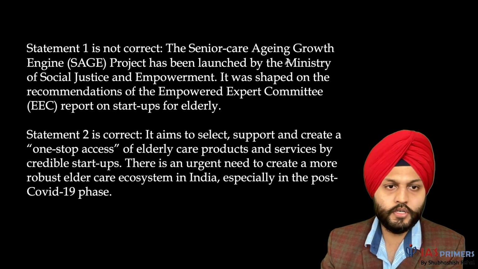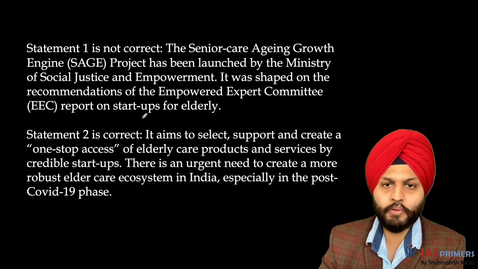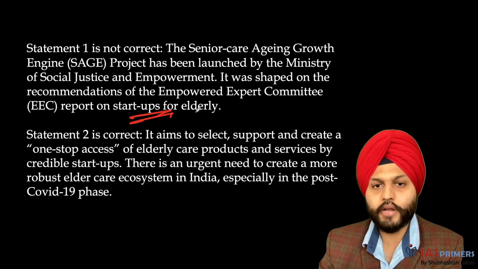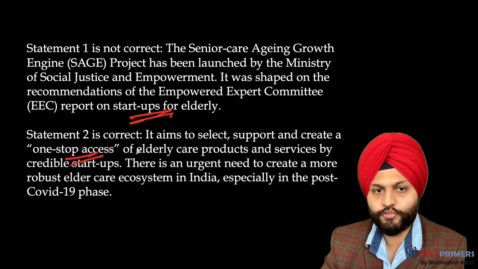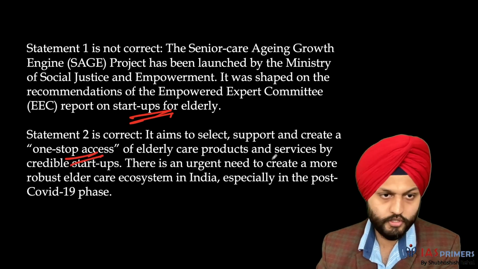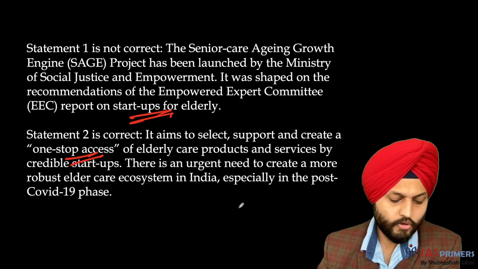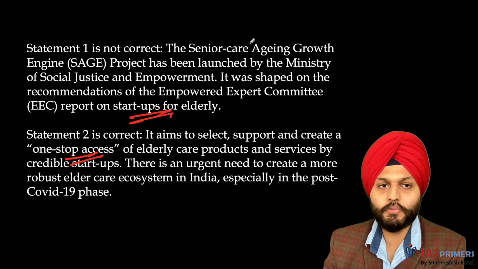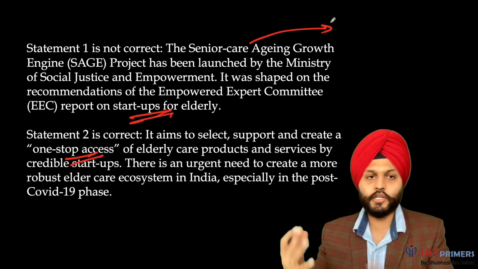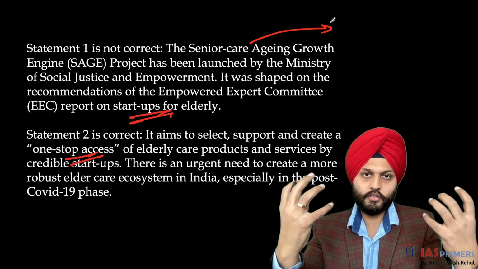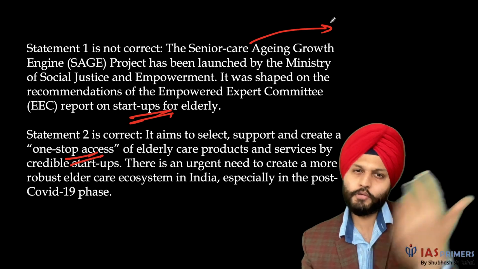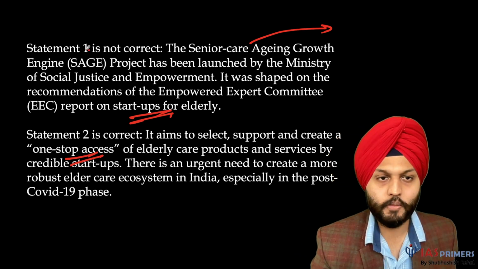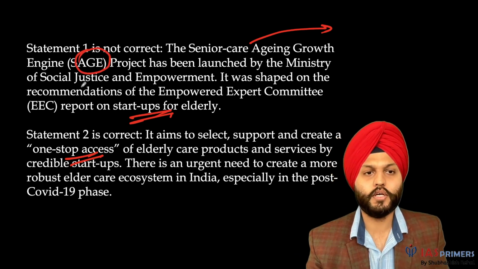It's basically about having startups for elderly so that we can get one-stop access to elderly care products and services. Even if some mind is not working, we can think of sage: elderly, saint, sage, wise. Wisdom comes with age, and again age can be seen over here also.